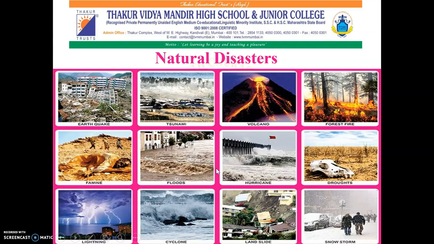Let us see few more examples of natural disasters. Earthquake, tsunami, volcanic eruption, forest fire, famine. Famine is a situation of extreme scarcity of food in any geographical area, where people die because of extreme hunger or starvation. Next is floods.